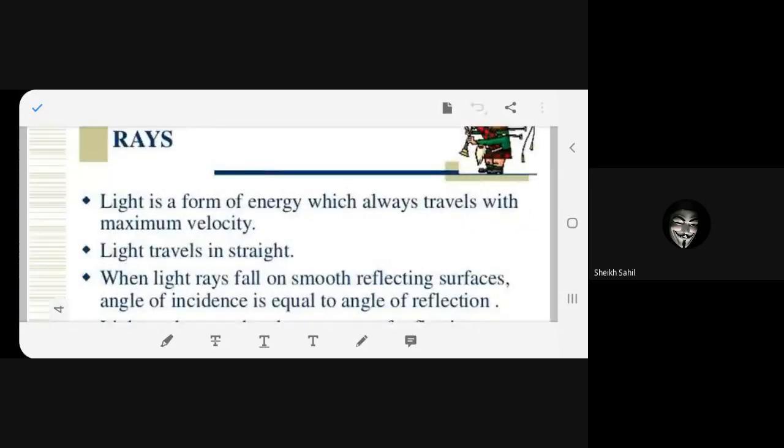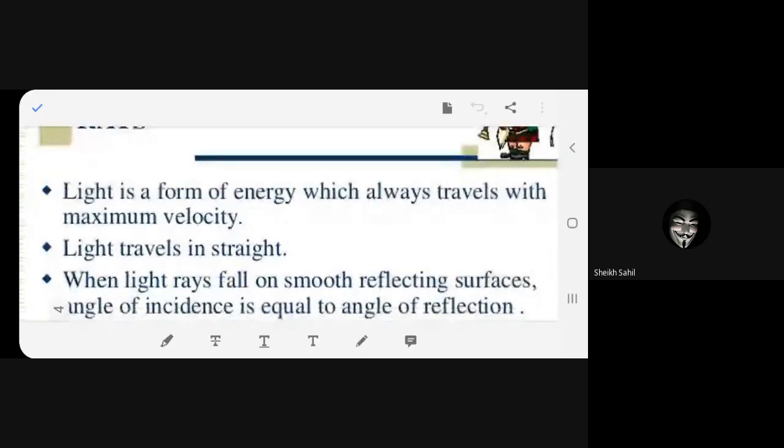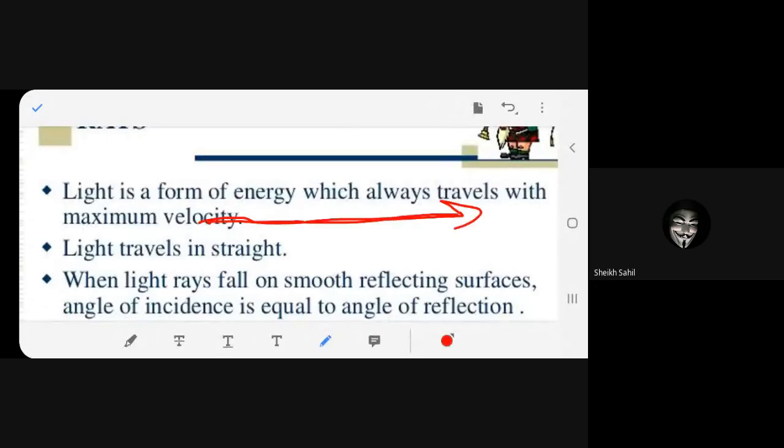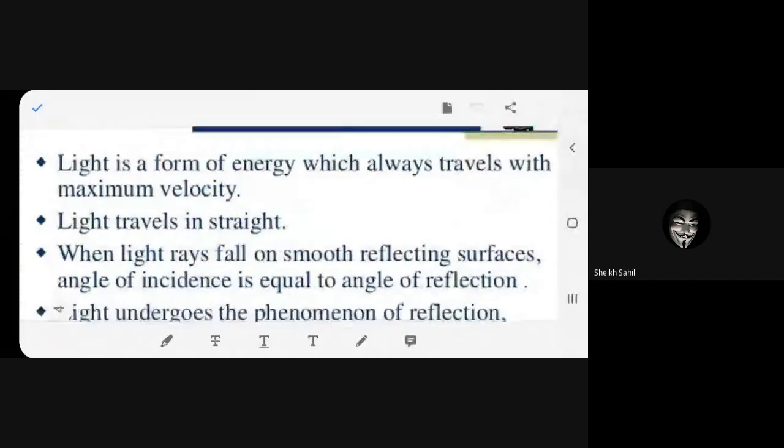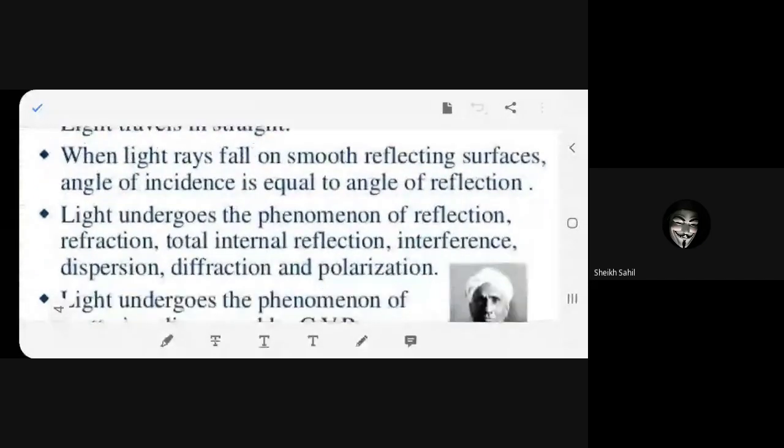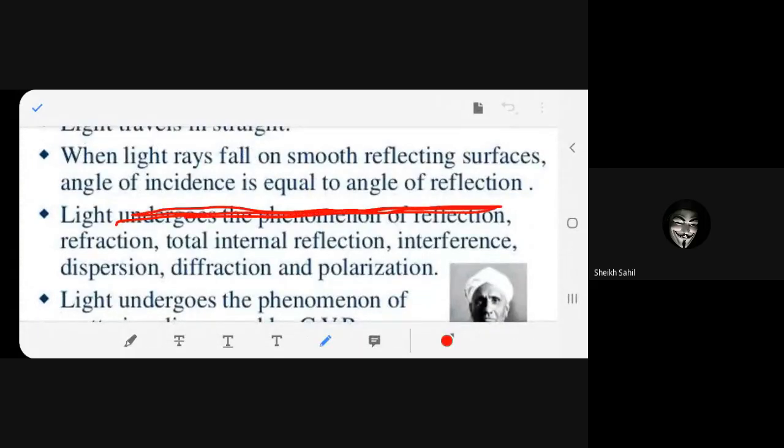Okay, fine. What is light? It is a form of energy. It's got high speed, maximum velocity. It always moves in a straight line. Yes or no? Yes. When light falls on a smooth surface, it gets reflected.